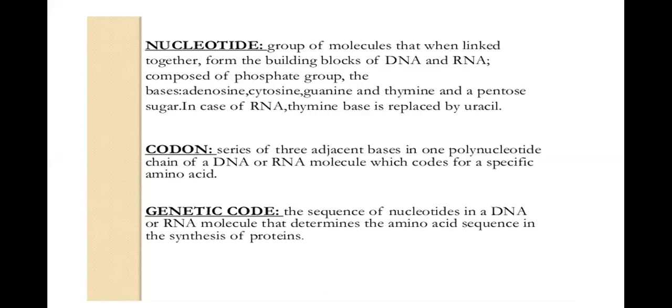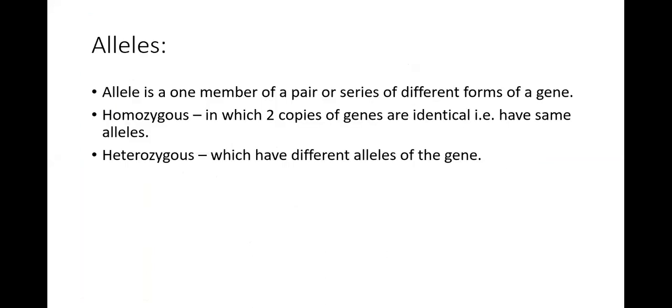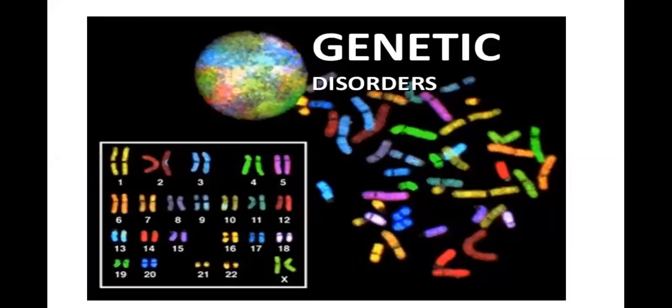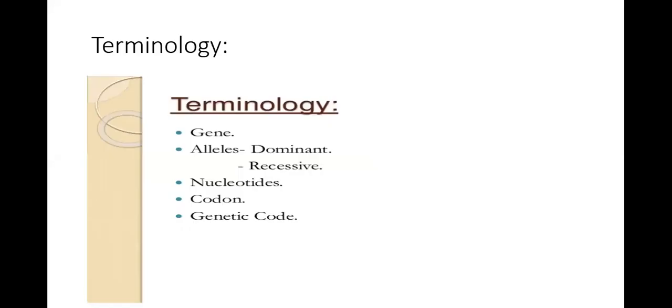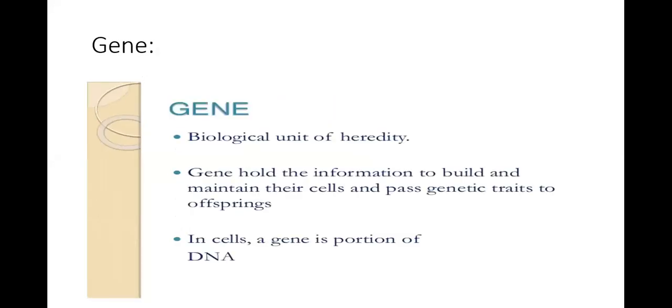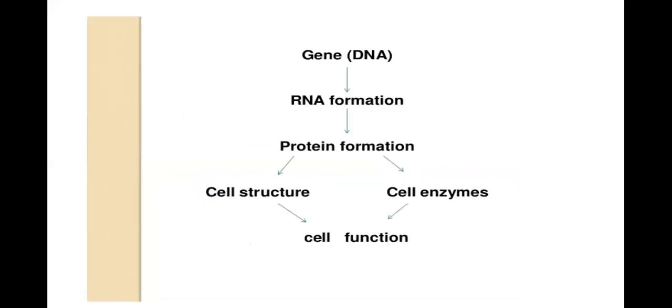So the sequence of nucleotides, like guanine, cytosine, guanine, is going to determine the amino acid sequence in the synthesis of protein. The terminology which we are going to use in genetics is gene, allele, nucleotide, codon, and genetic code. I have told you a gene is the biological unit of heredity. The information is passed from parents to offspring by these genes. In cells, a gene is a portion of the DNA. So DNA leads to formation of RNA, RNA leads to formation of protein, and proteins build up the cell structure and cell enzymes, which leads to cell function.